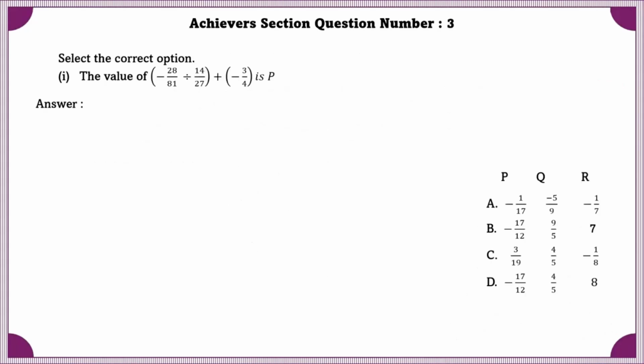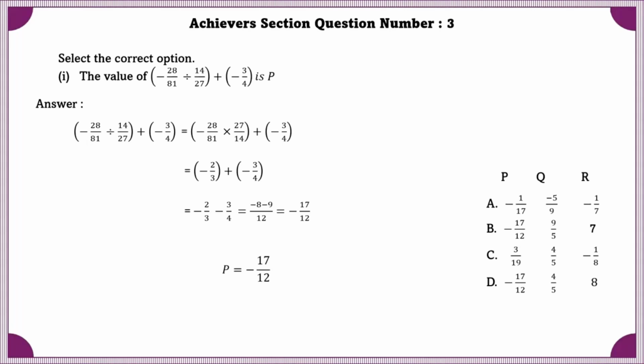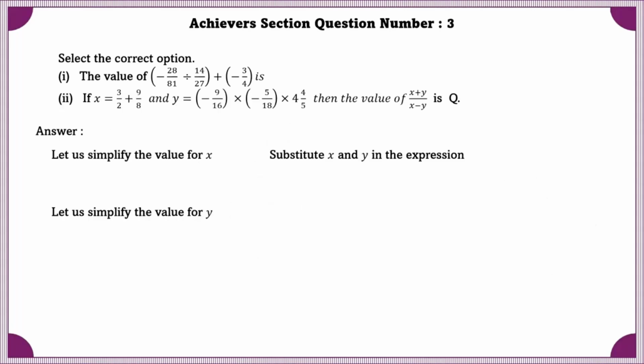Achiever Section question number 3. Select the correct option. The value of this given equation is p. So let us find the value of p. Let us simplify this equation. We will get the value of p, that is minus 17/12.